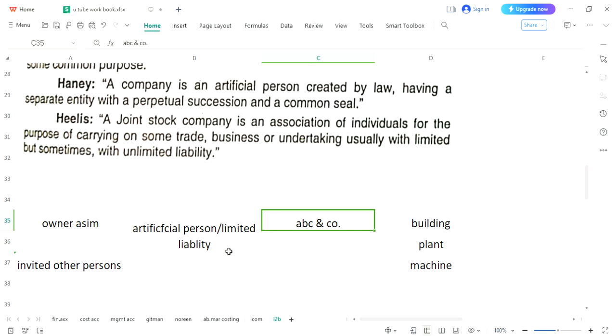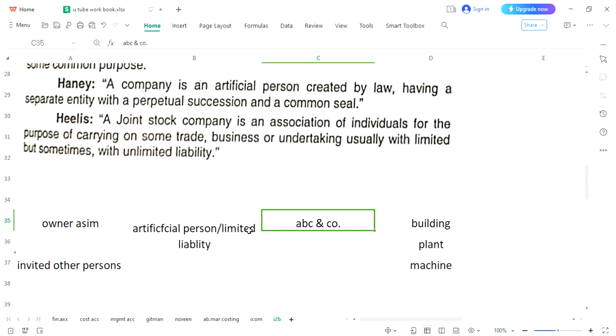Now please understand, since it's an artificial person, there would be a limited liability. For example, the worth of this business is 1000 and the loan upon this company is 1200. This business would be responsible and liable only to the extent of 1000. 200 would not be returned to the person from whom the loan has been taken.